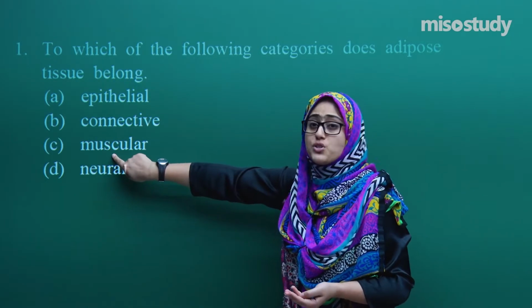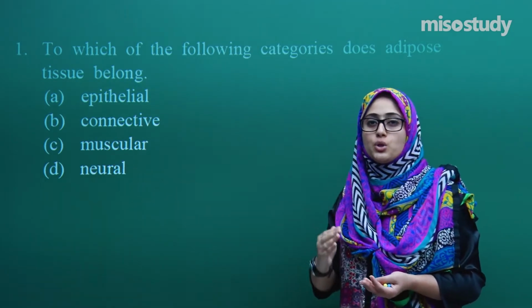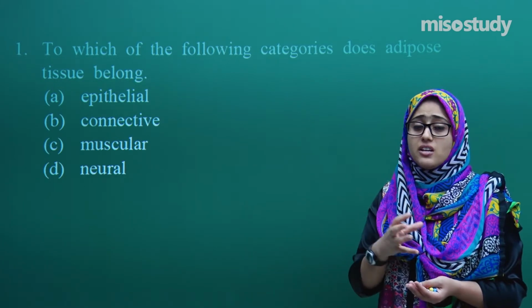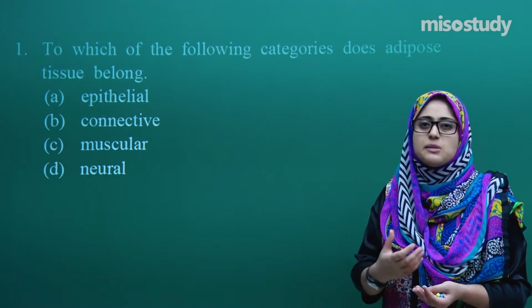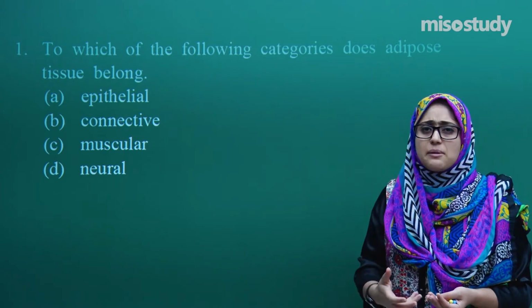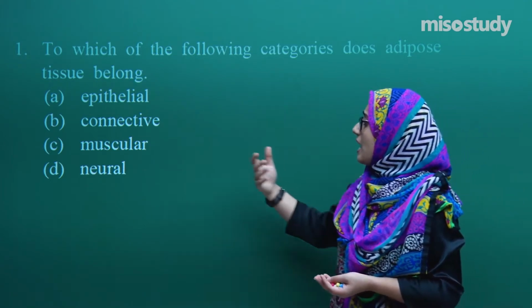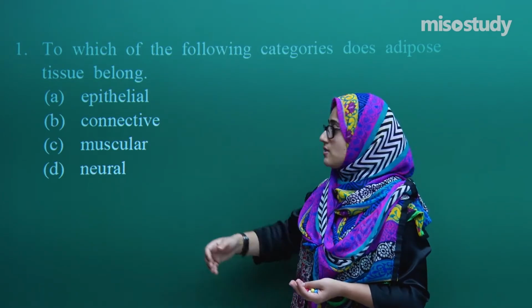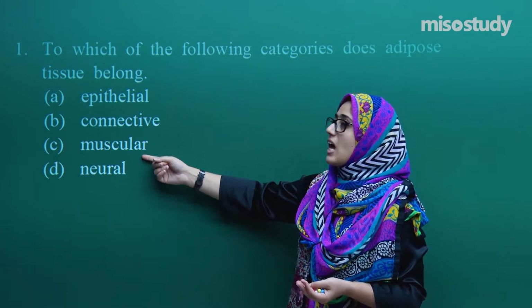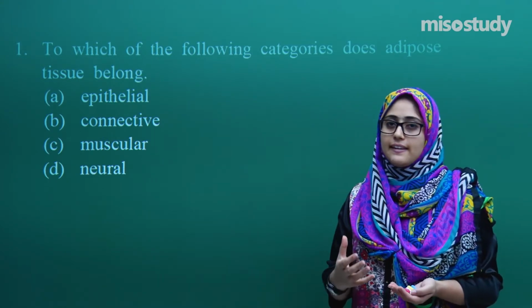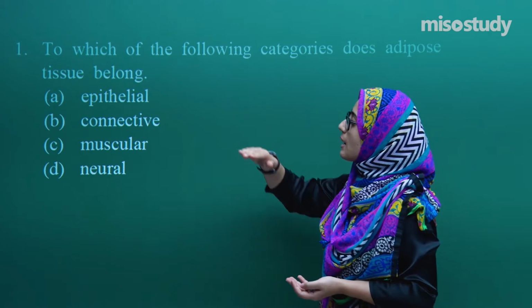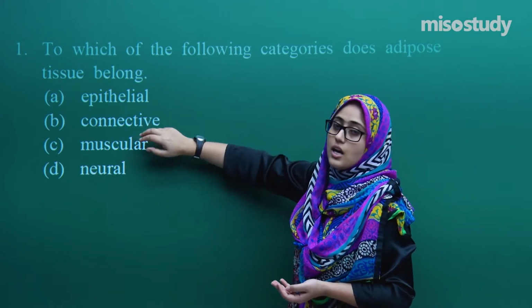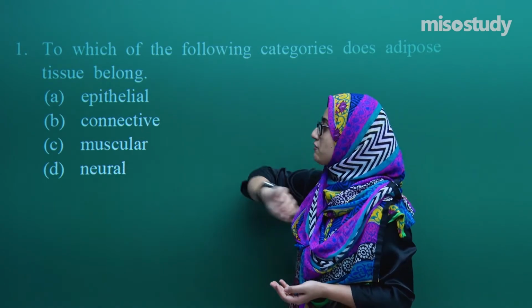Let's talk about the muscular tissue. Muscular tissues are made up of muscles, smooth muscles, cardiac muscles, striated and unstriated muscles, isn't it? So they don't have any fat in them. Now coming to our next option, that is connective tissue.